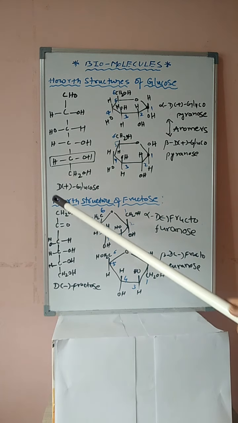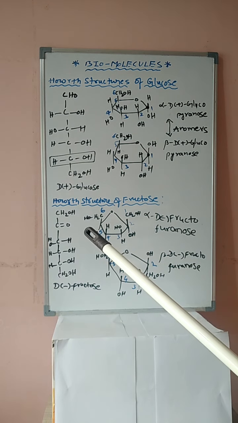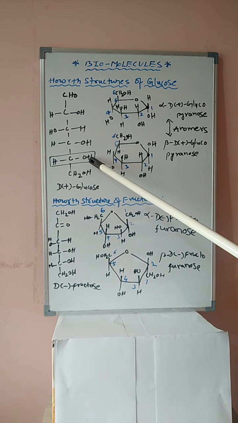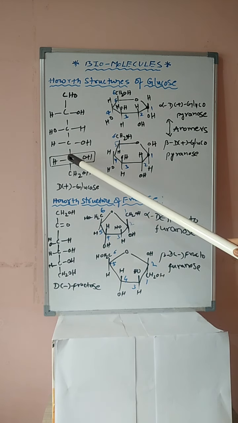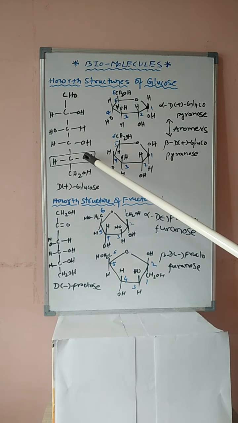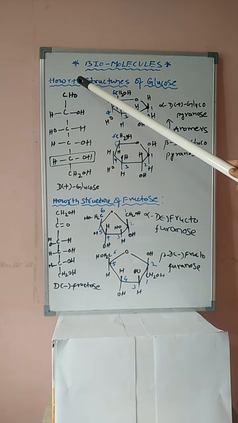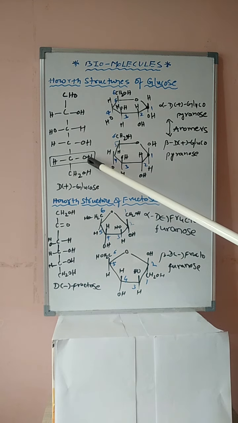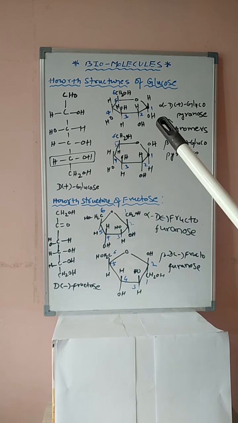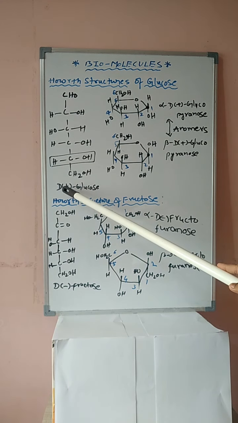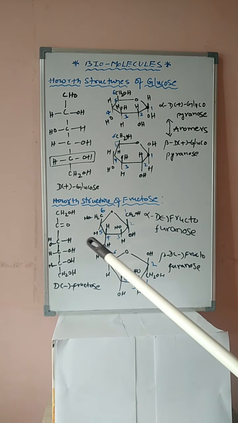The capital D indicates the carbohydrate in which the hydroxy group present on the chiral carbon farthest from the aldehyde group is on the right side. Glucose can be called D plus glucose.